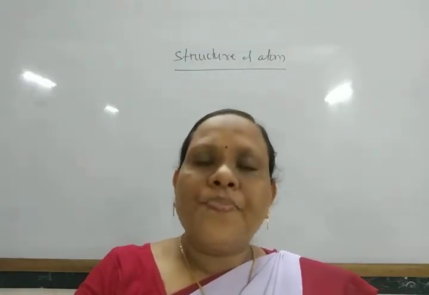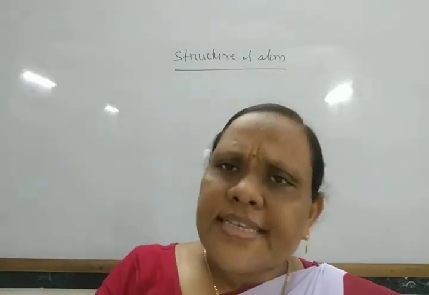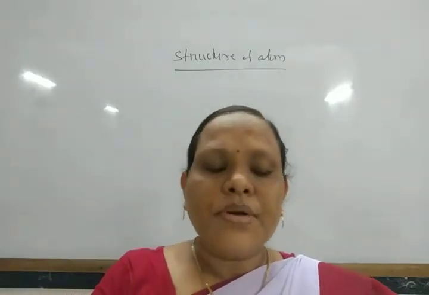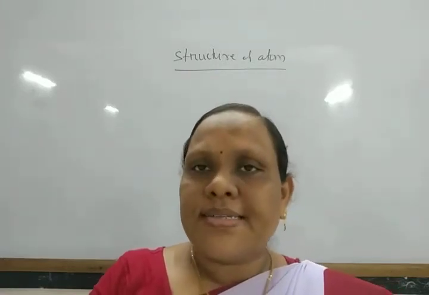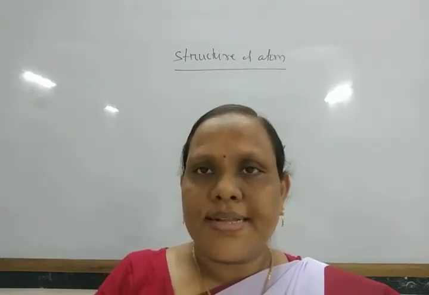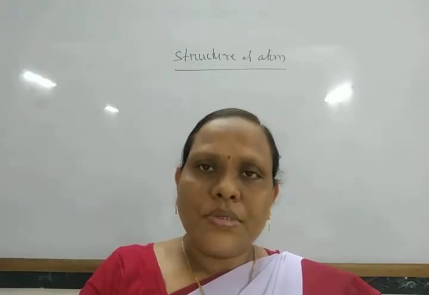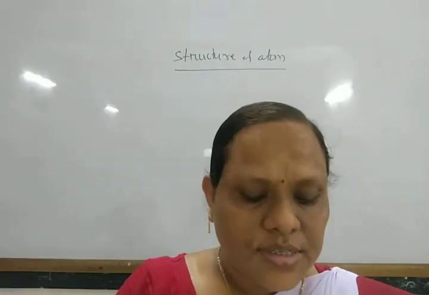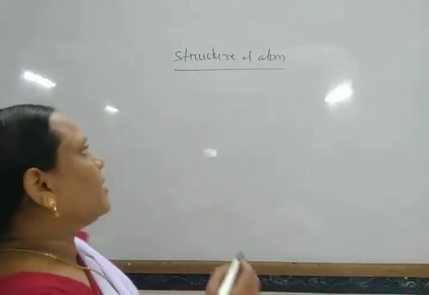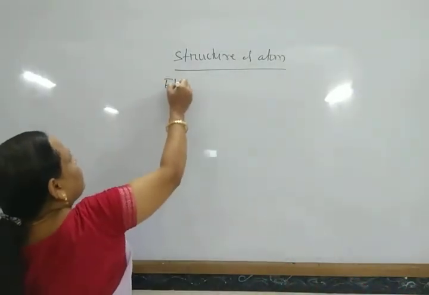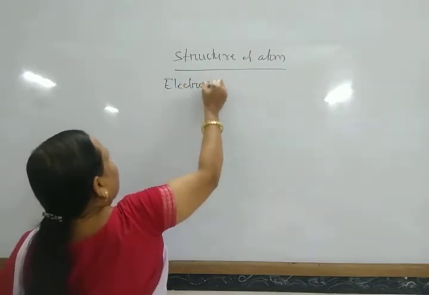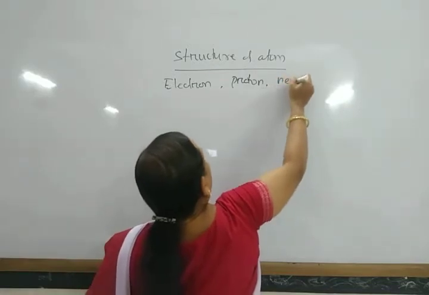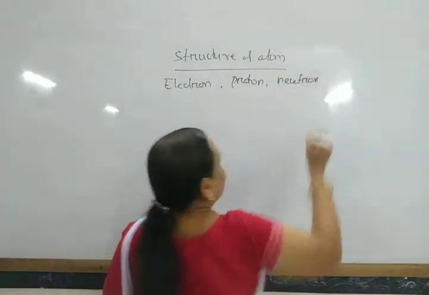There are also 36 subatomic particles present in an atom, but among them, 3 particles are fundamental particles, that are electrons, protons, and neutrons. So an atom consists of 3 fundamental particles, that is electron, proton, and neutron.